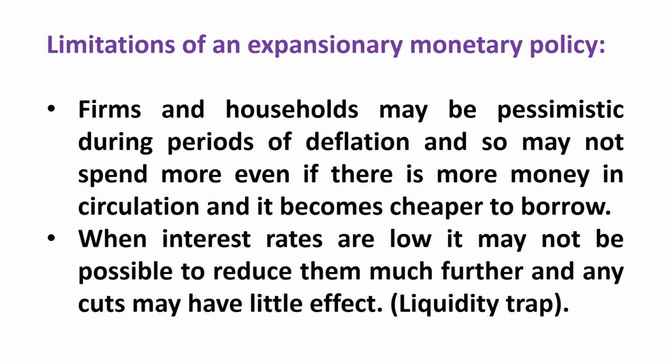Actually, the concept of liquidity trap is related to A2 level, but here we have a little discussion over that. Liquidity trap is a situation when money supply is increasing, but the increase in money supply is not able to further reduce the interest rate. And when interest rate is not falling, obviously aggregate demand is not increasing, because the liquidity in the economy is trapped, right? So these are two reasons why expansionary policy sometimes would not have an effect.